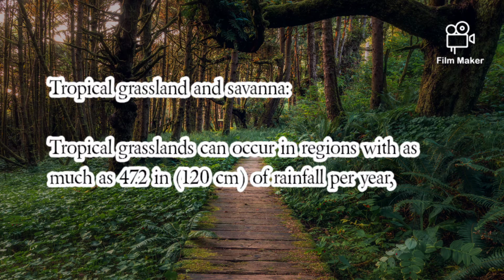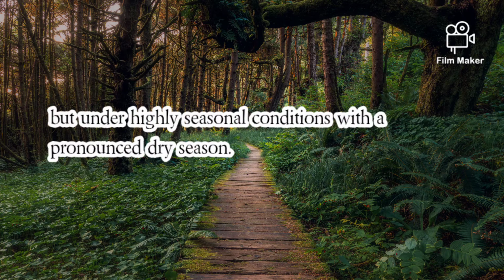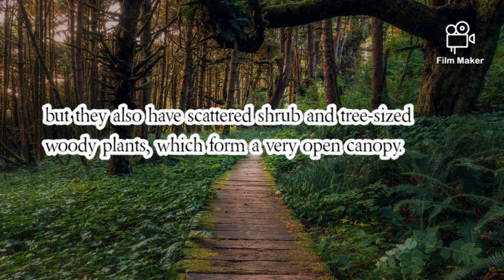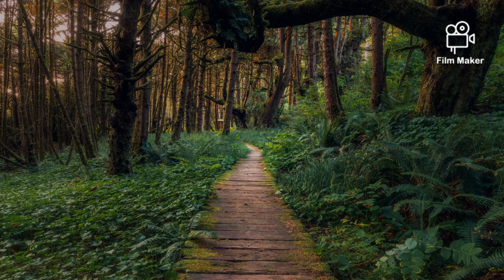Tropical grasslands can occur in regions with as much as 120 cm of rainfall per year, under highly seasonal conditions with a pronounced dry season. Savannas are dominated by grasses and other herbaceous plants, but they also have scattered shrub and tree-sized woody plants which form a very open canopy.